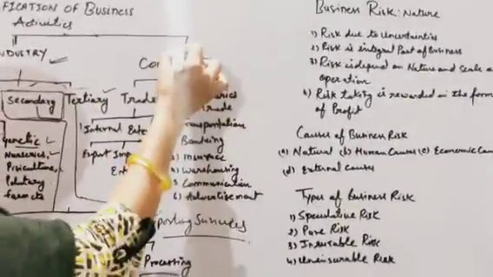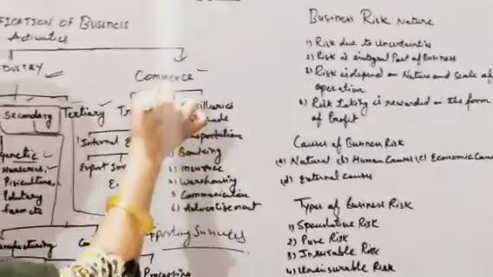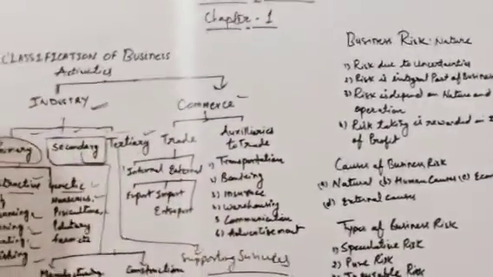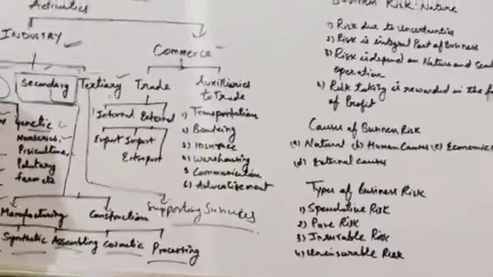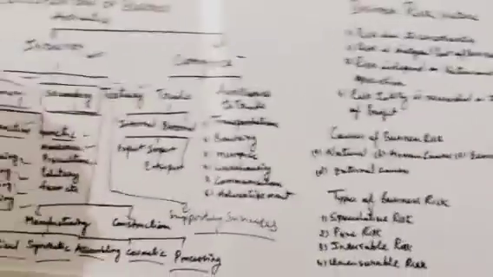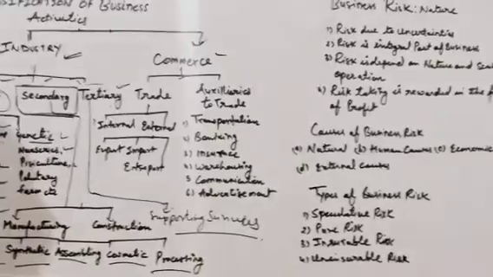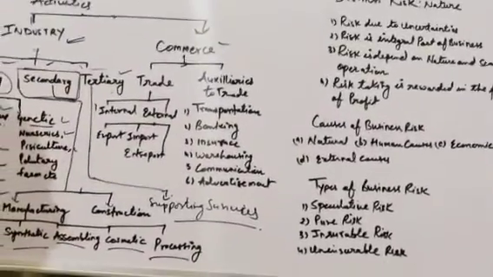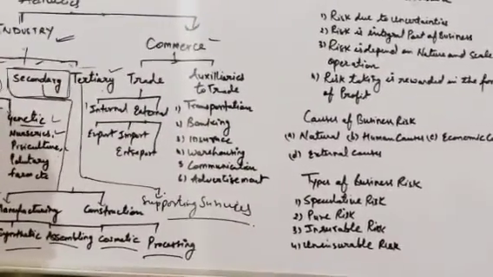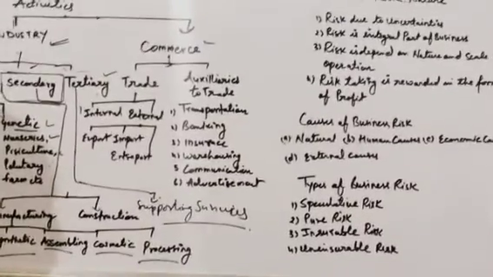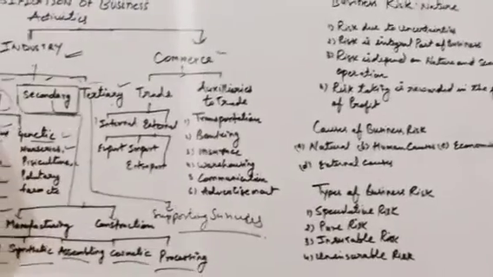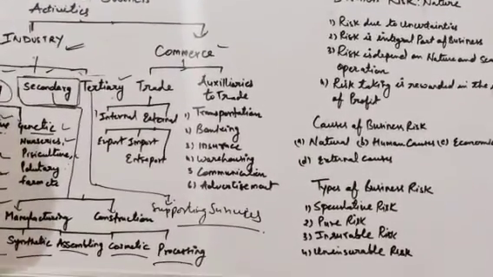Now come to the next part, business activities, the commerce. So here you have to understand what is commerce. Commerce ensures the free flow of goods and services from the manufacturer or producer to the consumer. It removes all types of hindrance. What types of hindrance are there? Hindrance of place: goods are manufactured at one place and have to be transferred to another place. For that we need transport.